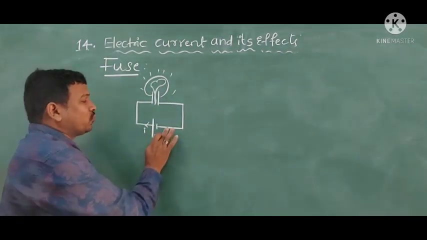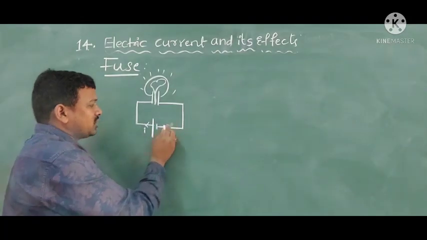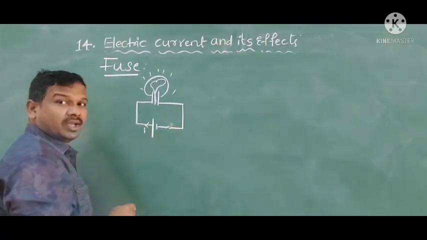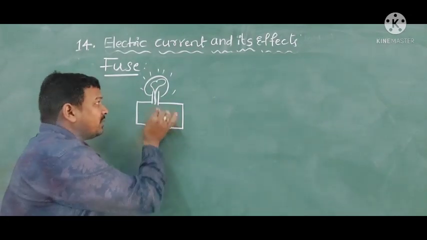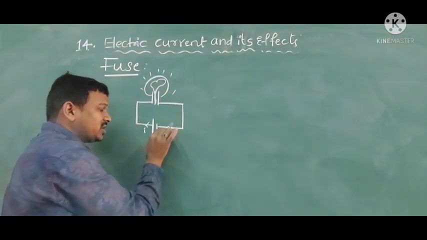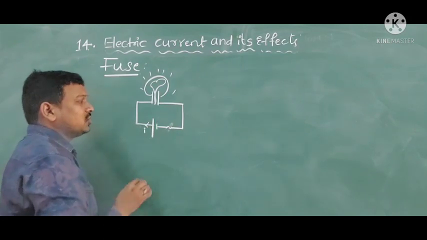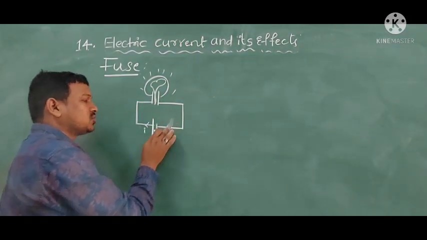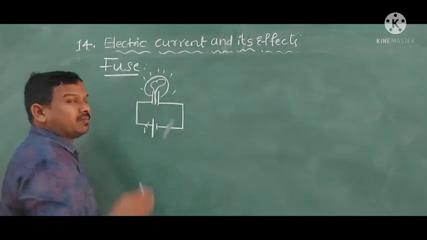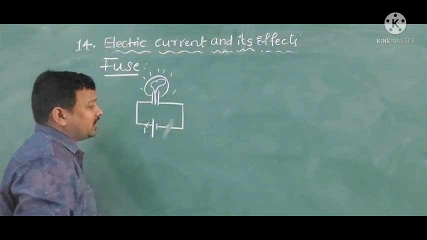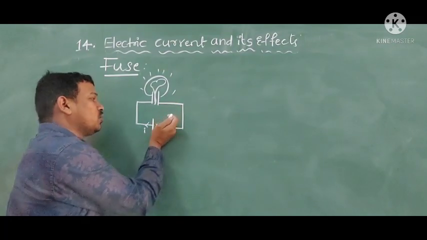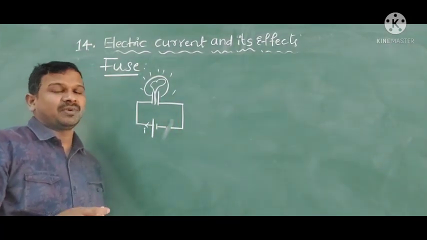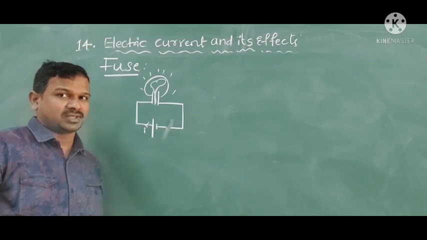For that, what do we need to do? We need to attach a fuse here. If this fuse has the limit of this bulb, it gets heated first, so what will happen? It will melt and break, so the current will not reach the bulb. Like this, fuses are used in electrical circuits to prevent damage to electrical appliances.